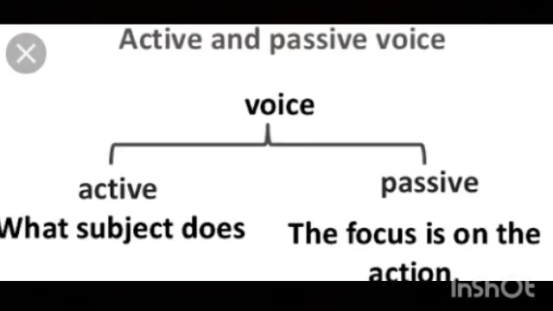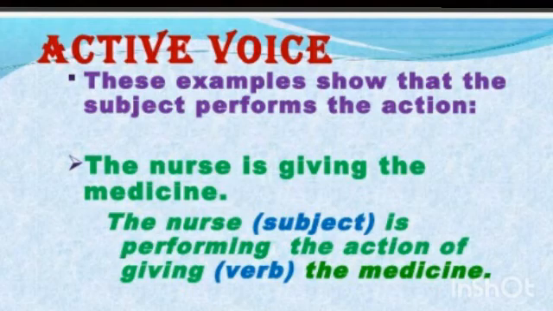Coming to the active voice. Active voice indicates that the subject of the verb is acting or performing an action. Example: the nurse is giving the medicine. Here, the nurse is the subject, giving is the verb, and the medicine is the object. The subject nurse is doing the action.